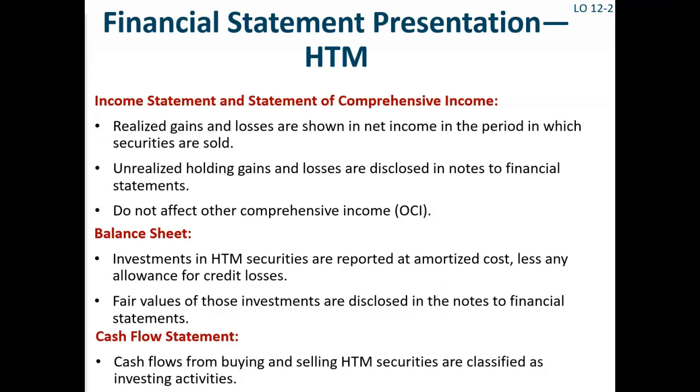Balance sheet. Investments in held-to-maturity securities are reported at amortized cost, less any allowance for credit losses. Fair values of those investments are disclosed in the notes to the financial statements. Cash flow statement. Cash flows from buying and selling held-to-maturity securities are typically classified as investing activities.